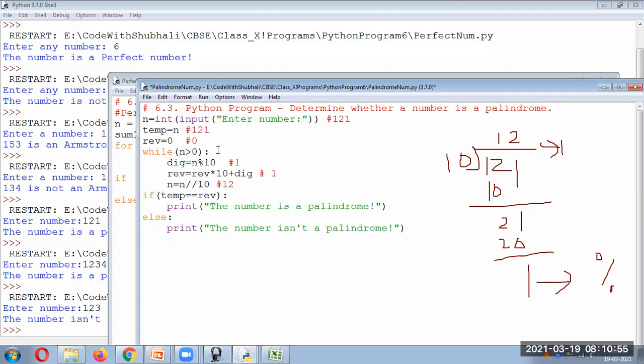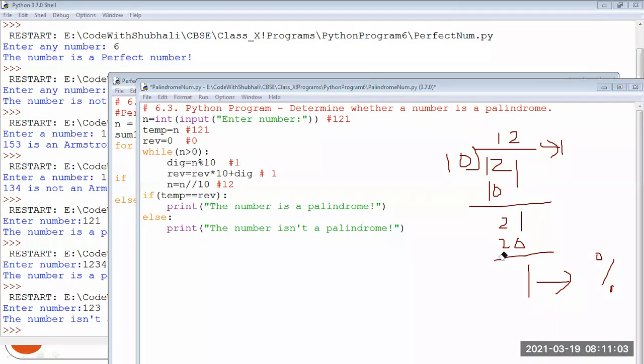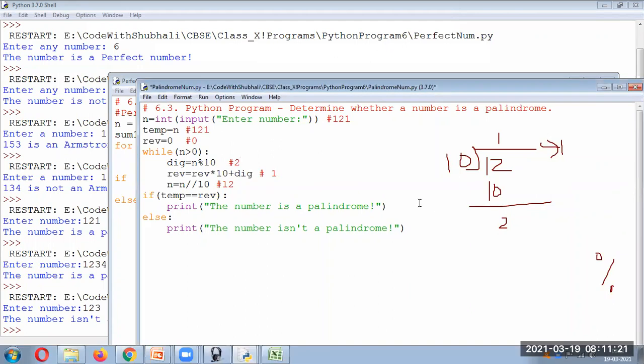Now when it comes to the while, yes, 12 is greater than 0. Now what will the next digit be? The next digit is going to be 2 and the remaining thing will be 1. Now the reverse, 1 into 10, is 10. 10 plus 2 is 12. So the answer will be 12 over here and the remaining digit will be carried forward. So 1 will get carried forward.